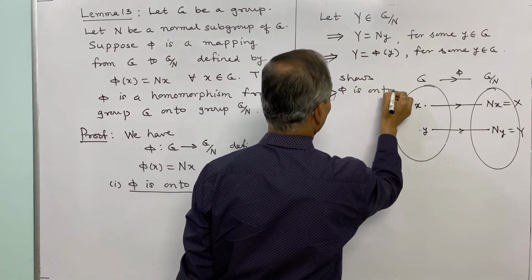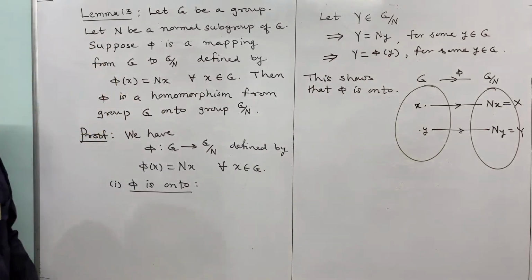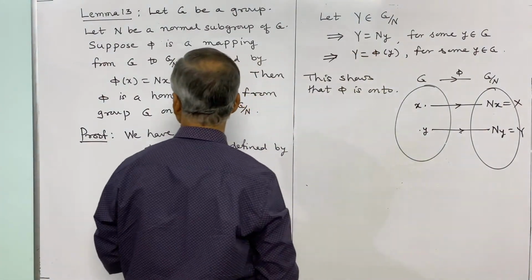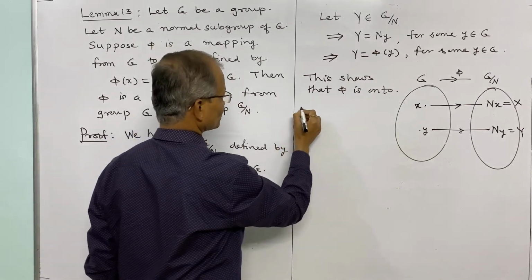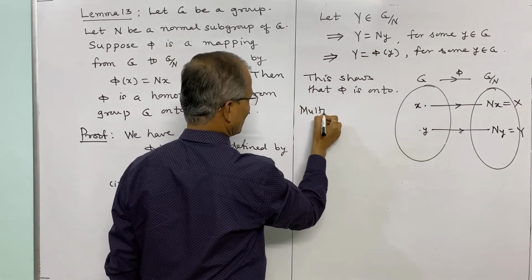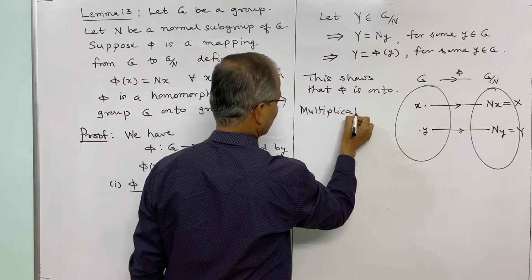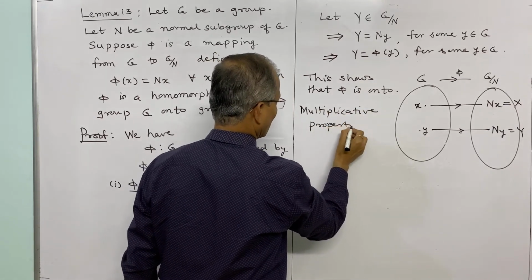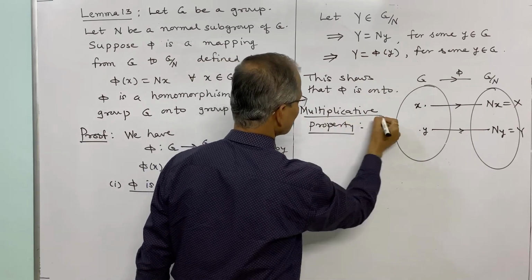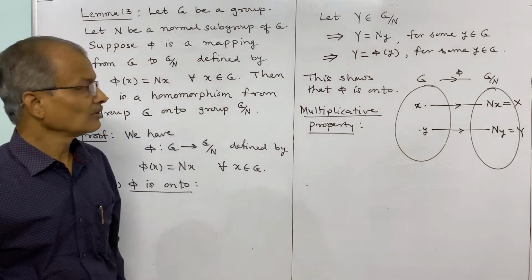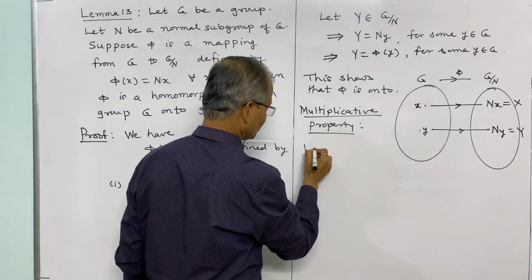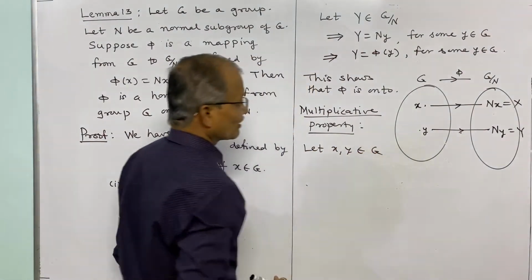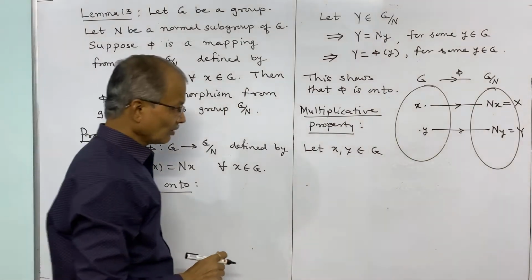Now the multiplicative property of homomorphism, that we have to show. For that purpose, let x and y belong to G. We have to show phi of xy.